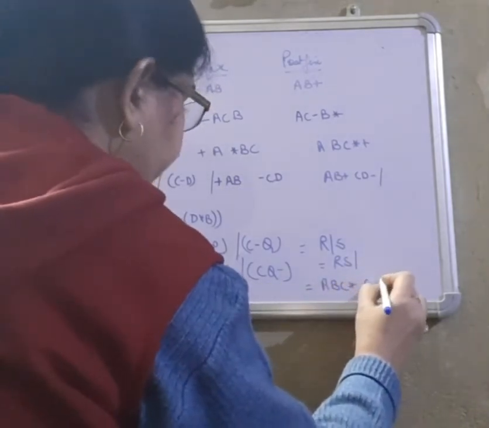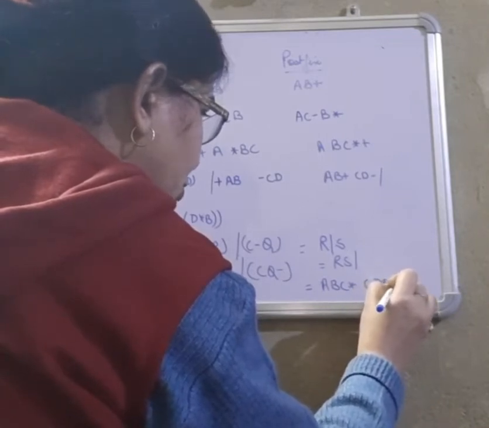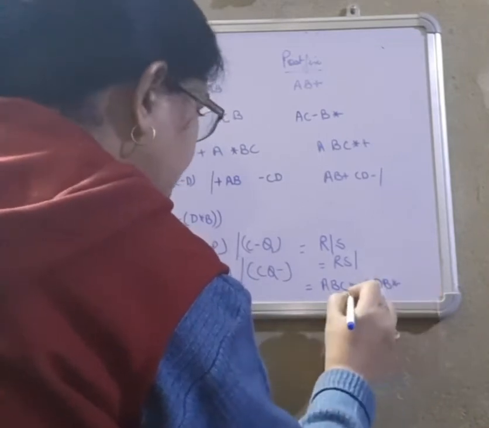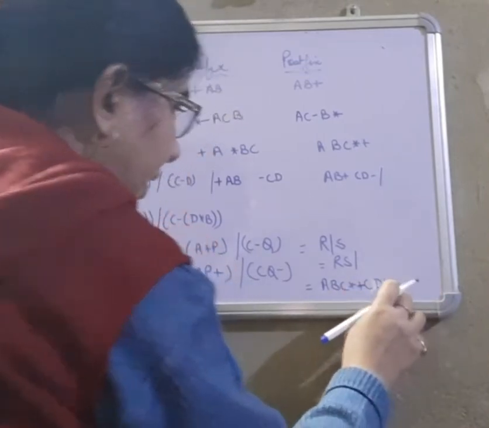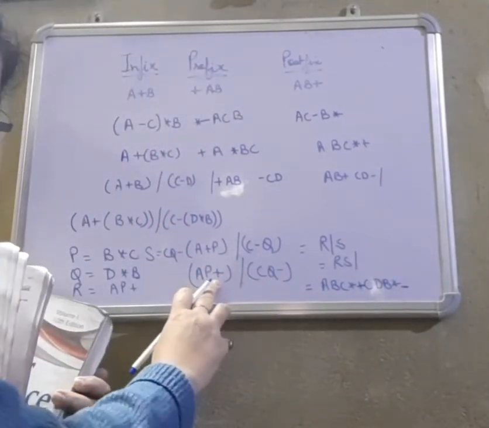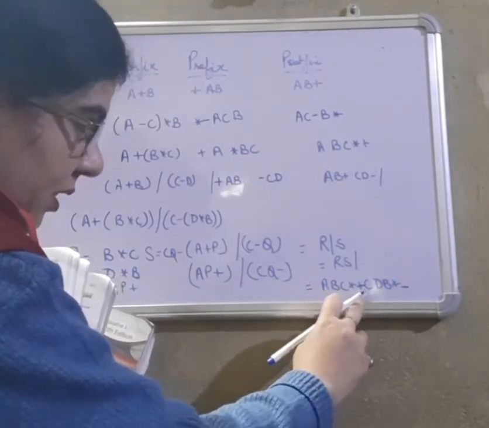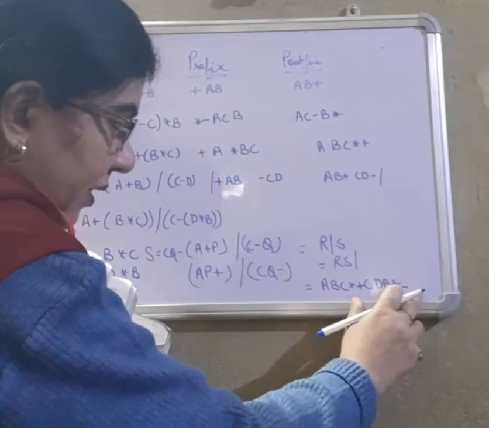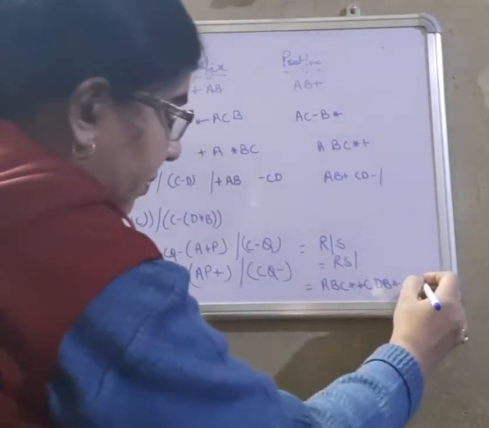So C DB into minus. Don't forget the minus sign, and here also don't forget the plus sign. A BC into plus. C DB into minus. And then comes the division which I have given here. It will be placed at the end.